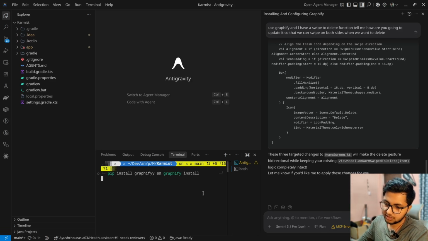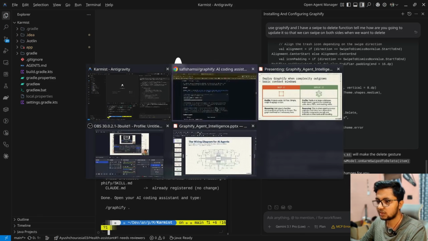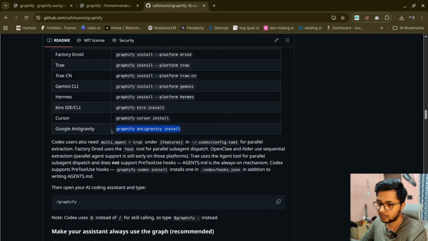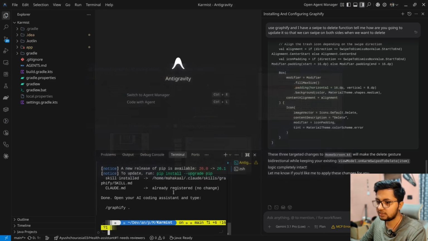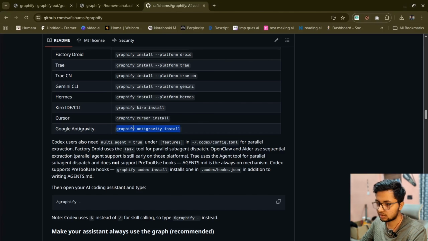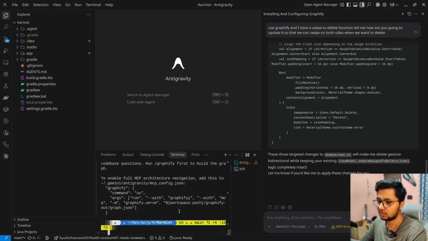Just copy, paste, and then it has made some skills, and some technical part has been done in the background. You don't need to know it. Now since we are using Antigravity, let's install it for Antigravity also, so we can use it easily. So Graphify Antigravity install, Control Shift V and enter. Actually it did not copy it. Control C, and yeah, Graphify Antigravity install.